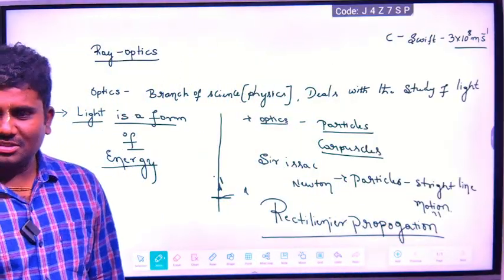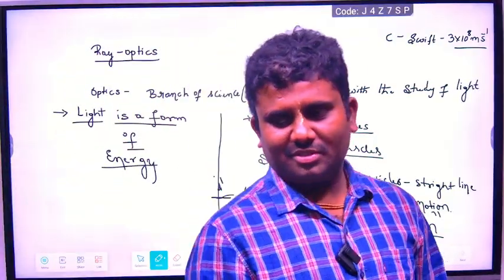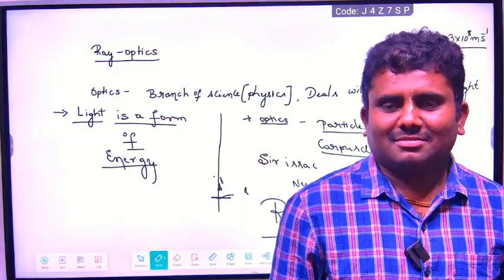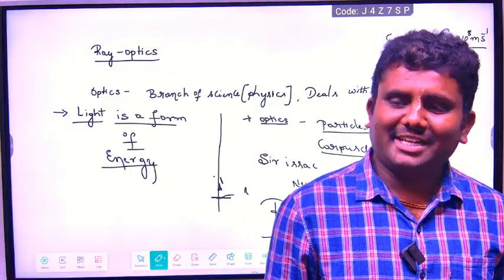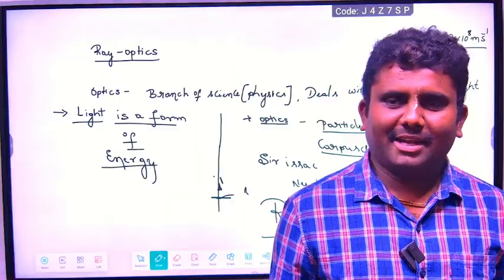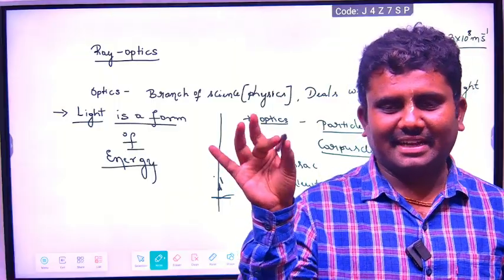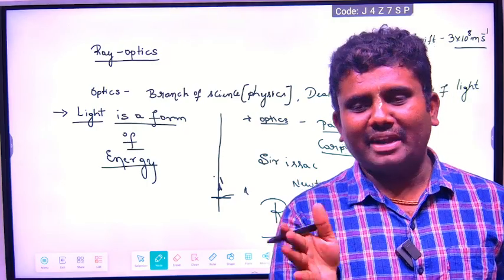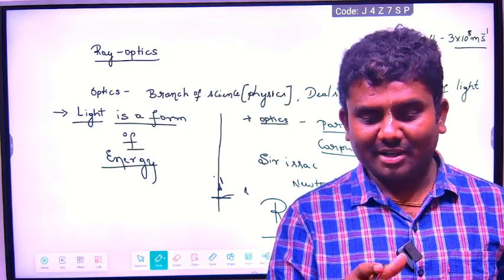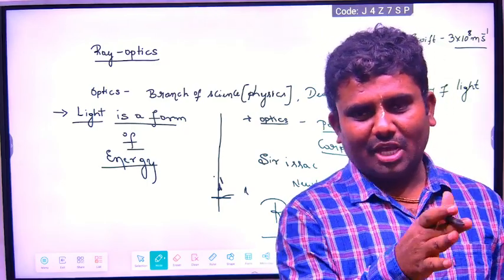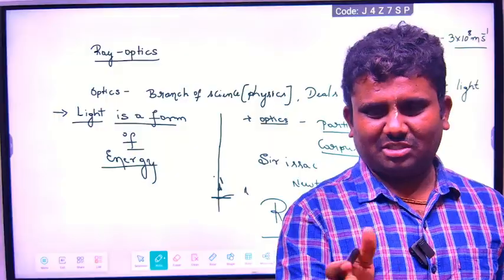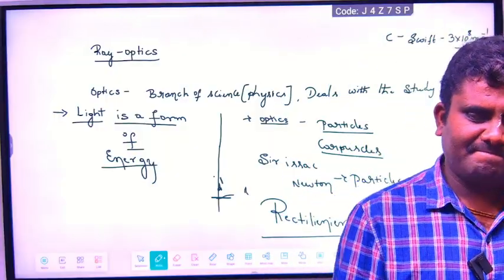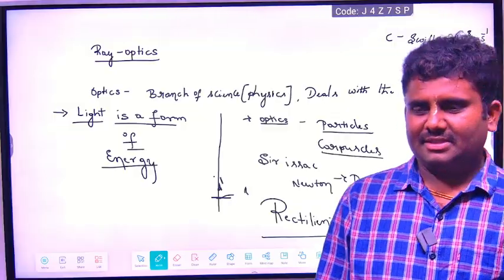What propagation? Rectilinear propagation. What is rectilinear propagation of light? Rectilinear means light always moves in a straight line. It will never bend. It will not deviate. It will not move in a curved path or change. It never changes the direction. It will always go in a straight line. This is what Newton says.